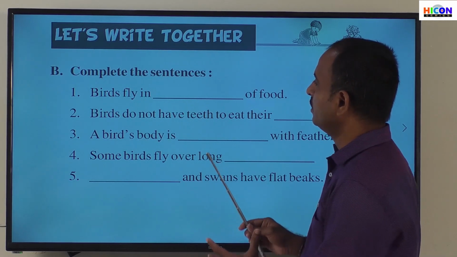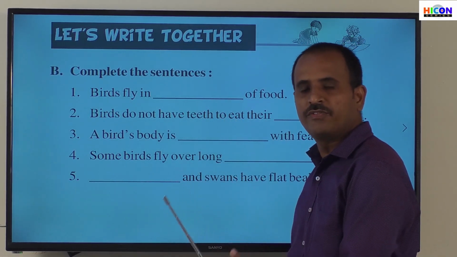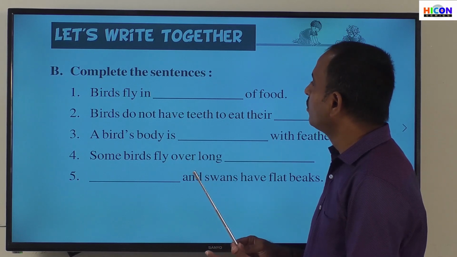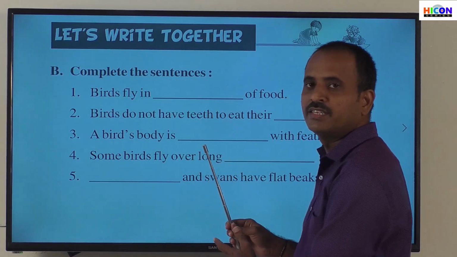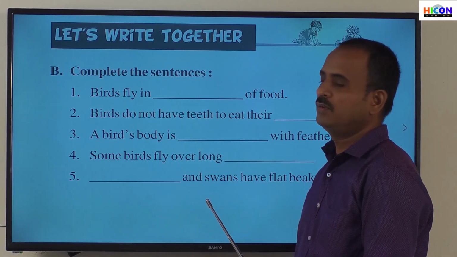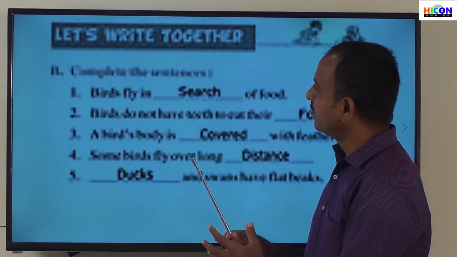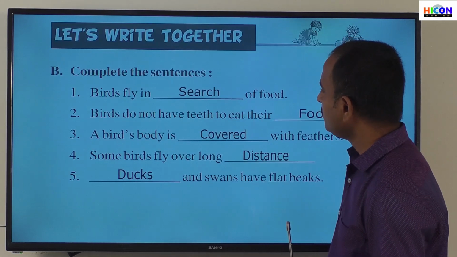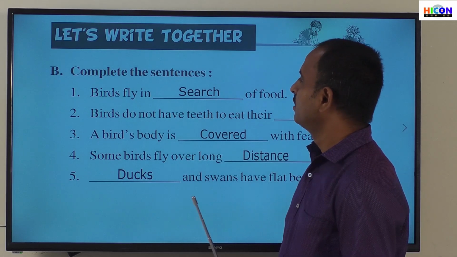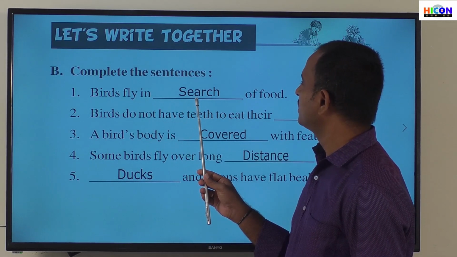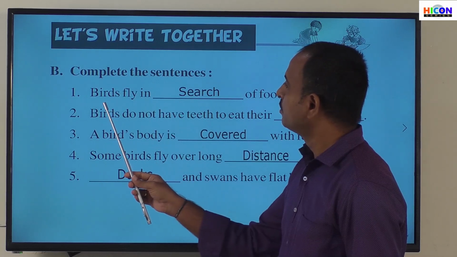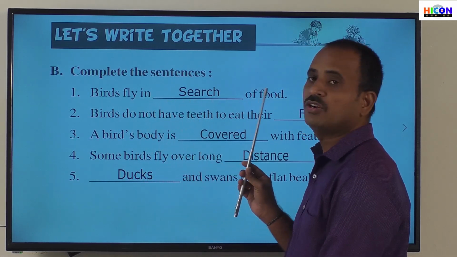So children, these are the 5 sentences they have given. So now we have to fill the blanks in each sentence with a suitable word. So let us see the answers for each sentence. So children, see the answer. The answer for the first sentence is search. That is, birds fly in search of food.